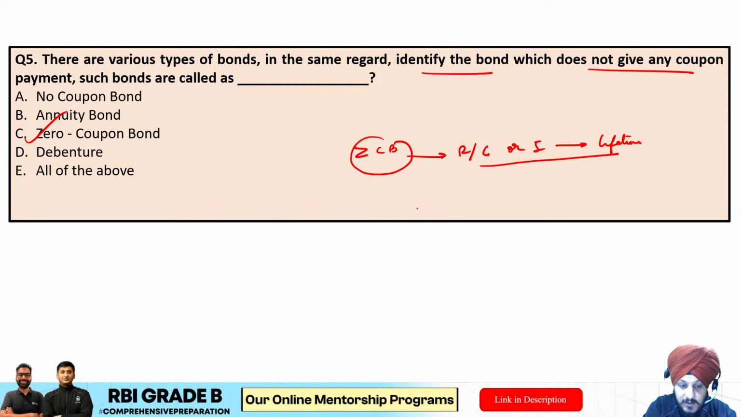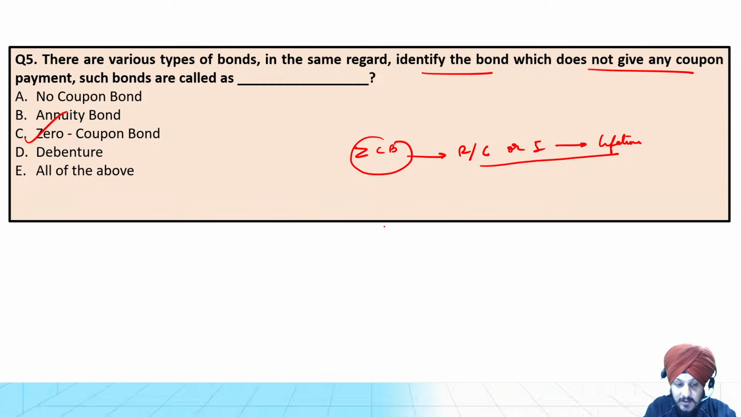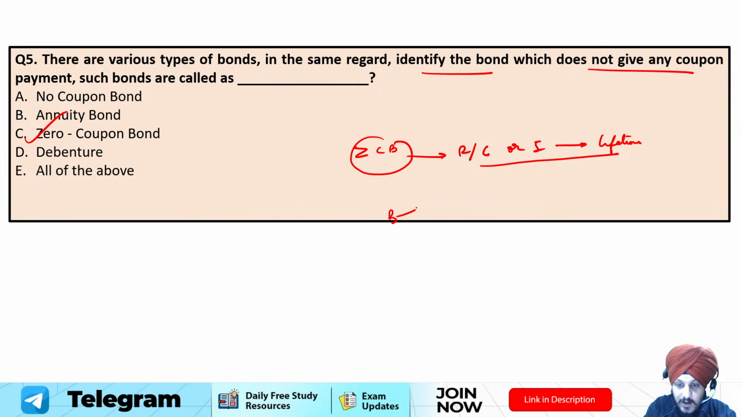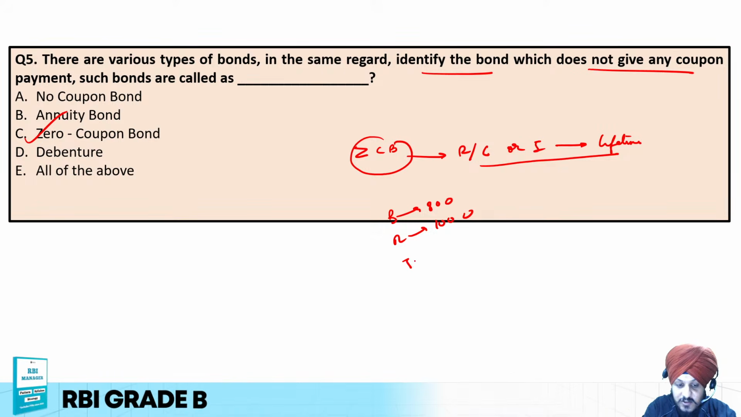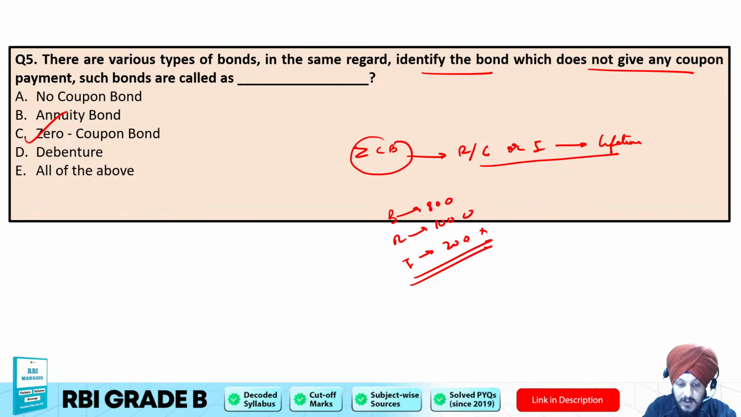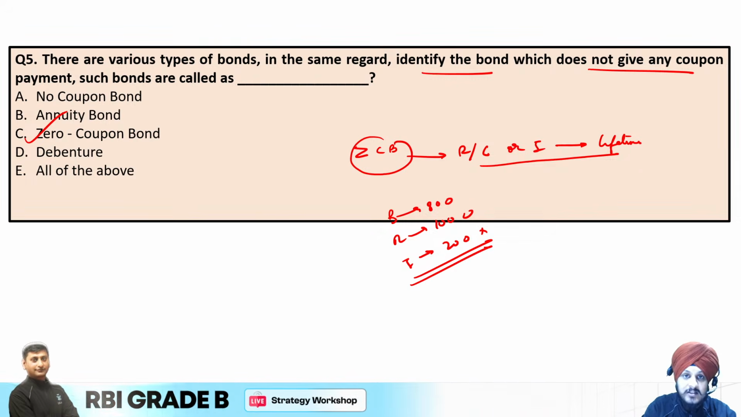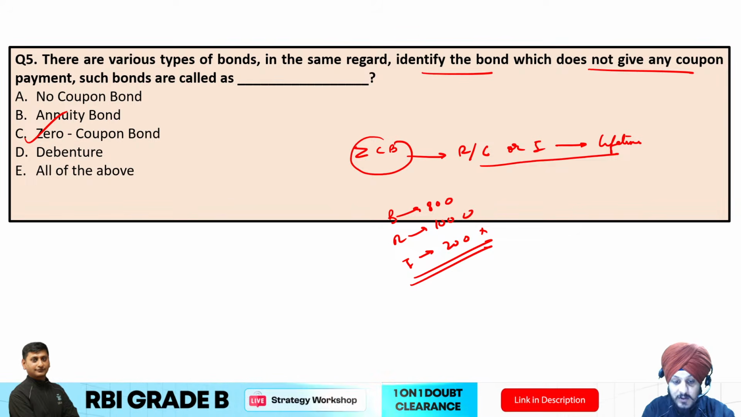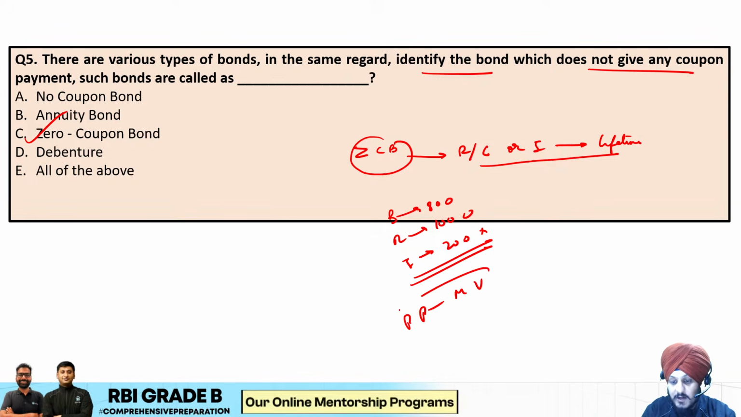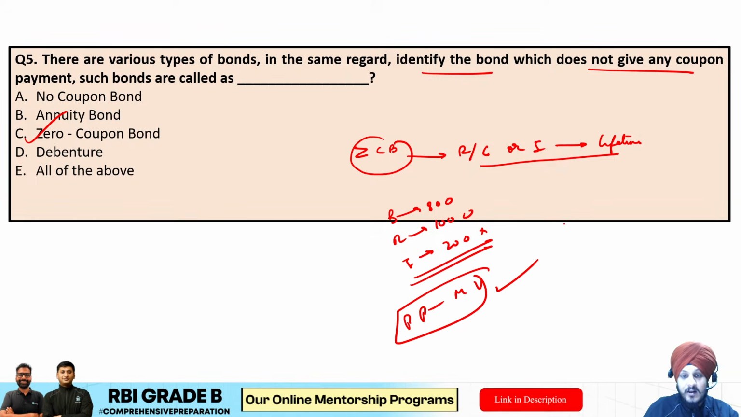For example, if the bond is issued at rupees 800 and redeemed at rupees 1000, the investor is going to earn 200 as return. This bond does not give any coupon payment, so it is considered a zero coupon bond. The investor is earning through the difference between the purchase price and the maturity value. So C is the correct answer to this question.